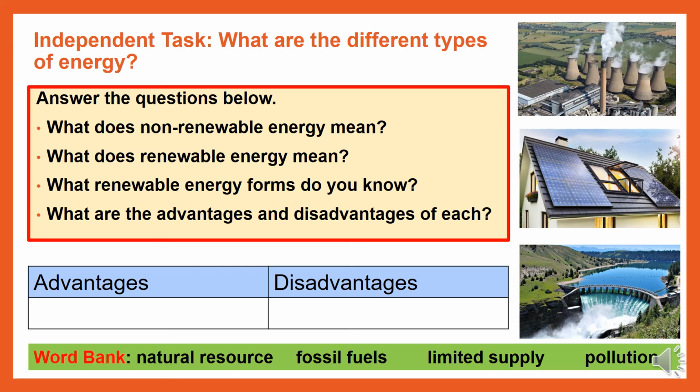Now, you have some questions below to answer. What does non-renewable energy mean? What does renewable energy mean? What renewable energy forms do you know? And what are the disadvantages and the advantages of each? And below in green is the word bank: natural resource, fossil fuels, limited supply and pollution. Please do refer to the slides prior to this slide as well as the video that we watched earlier on. Pause the slideshow here and take as much time as you need to work your way through the questions.